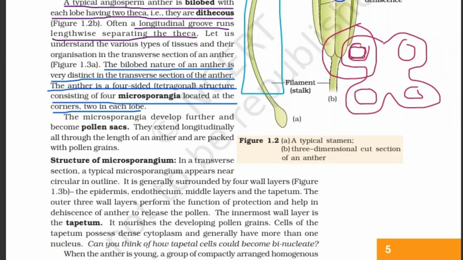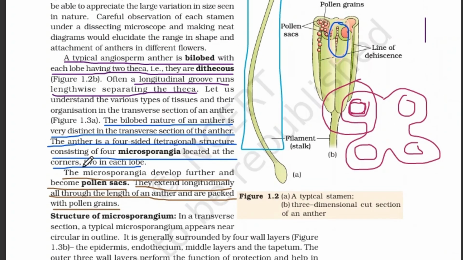Next, the very next important portion. The microsporangia develop further and become pollen sacs, and they extend longitudinally all through the length of an anther and are packed with pollen grains. So what happens to the microsporangia? They develop further and become pollen sacs. Inside them, pollen grains are present. The microsporangia won't stay still.